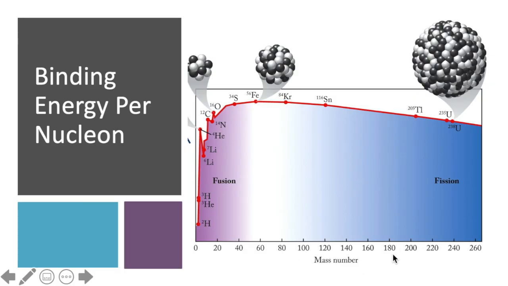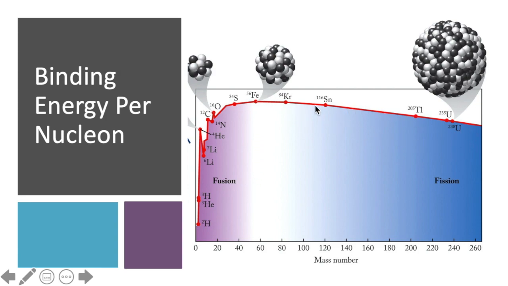So we can graph here the mass number and then the binding energy per nucleon on the y-axis. And you can see that elements lighter than iron-56 have lower binding energies, which means that they're less stable. Iron is very stable. These guys over here will often undergo fusion so that they can form heavier nuclei.